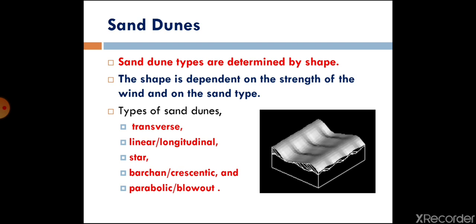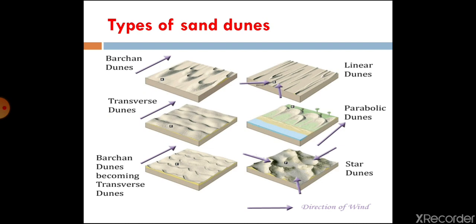So what are the different kinds of sand dunes? They could be transverse, longitudinal, star shaped, Barkan shaped, or parabolic shaped. These are a few types of dunes which you can see in this slide. Now see, all kinds of dunes differ in their shape.